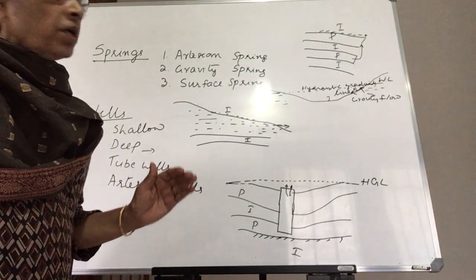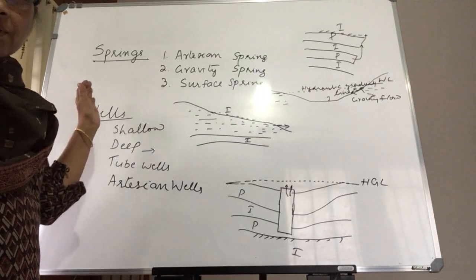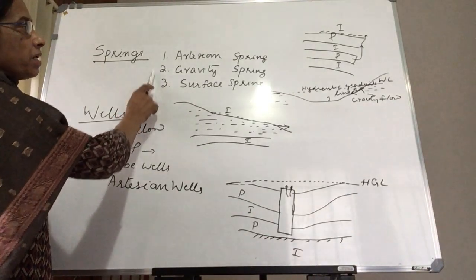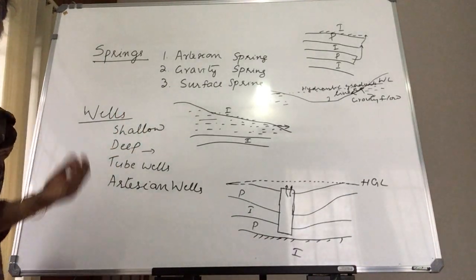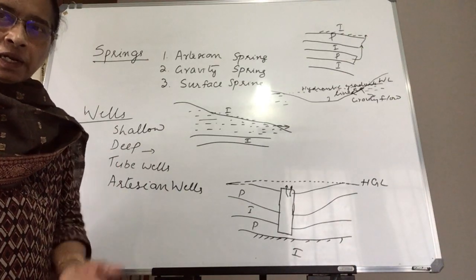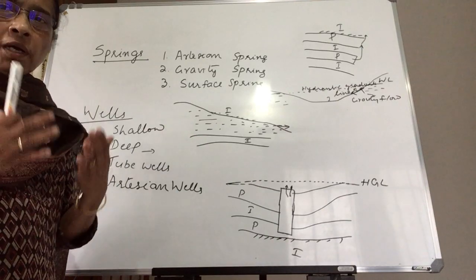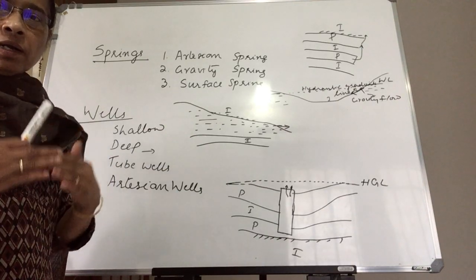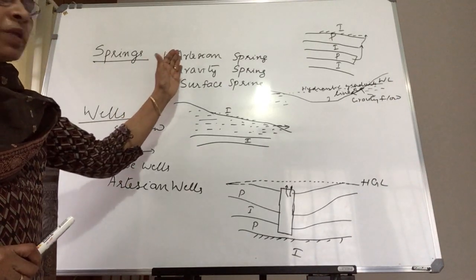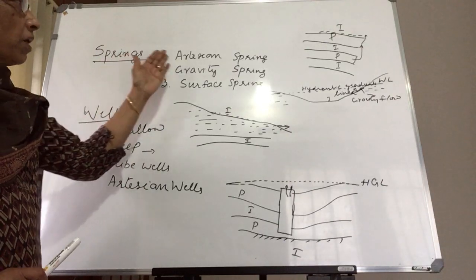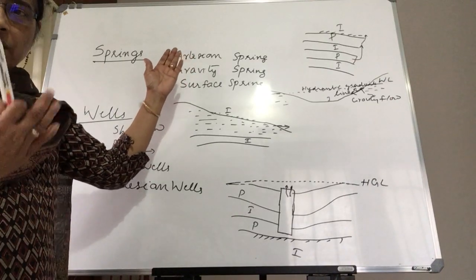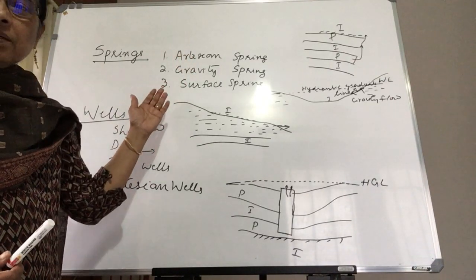So now we have to discuss the next source, that is spring. There are three types of springs. A spring is the groundwater which we collect from an aquifer layer, a pervious layer below an impervious layer. When the water comes out by gravity or under pressure, these springs may take place.